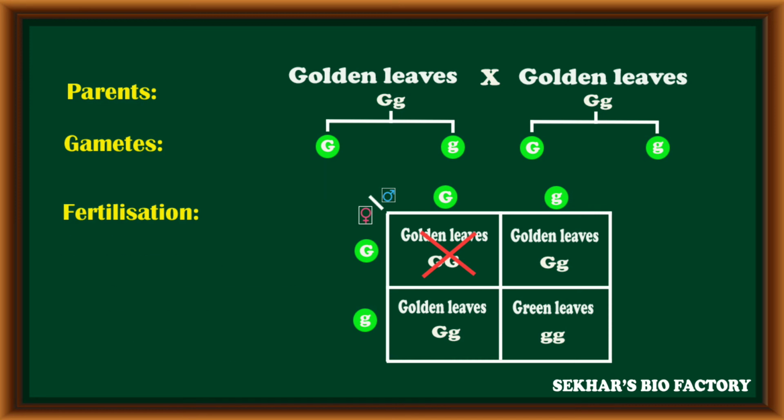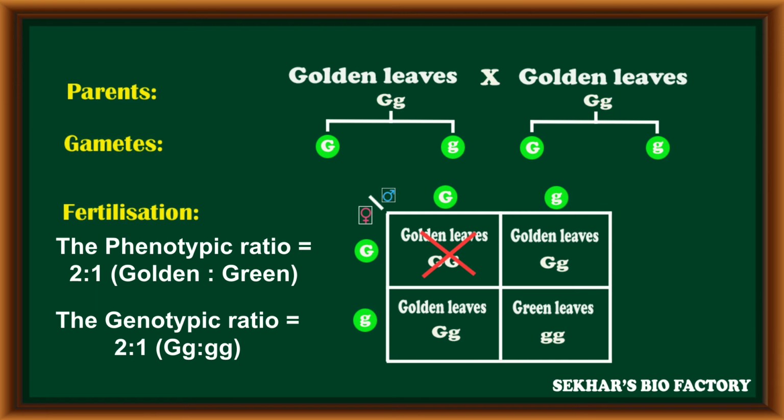So in such case also the phenotypic ratio and genotypic ratio become 2:1, because golden leaf plants are 2 in number, green color leaf plants are 1 in number. So the genotypic ratio also becomes 2:1, because capital G to small g are 2 and 1. It is one of the examples for lethal genes in plants.